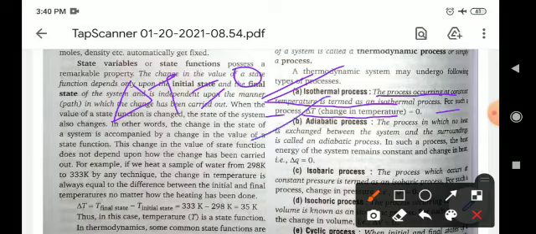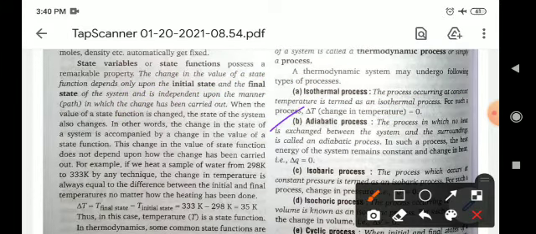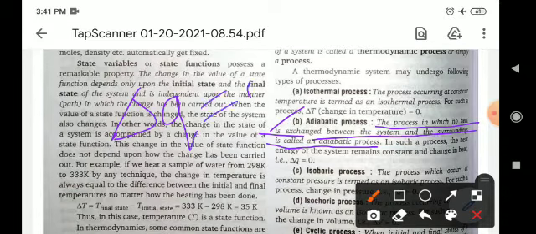Next one is the adiabatic process. The process in which no heat is exchanged between the system and the surroundings is called an adiabatic process. Means if a system is performing, but during this performance there is no release or absorption of any type of heat, then it is known as an adiabatic process. Means delta Q equals 0.